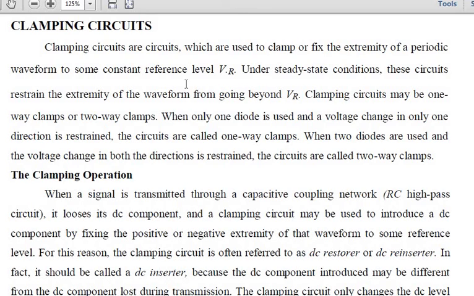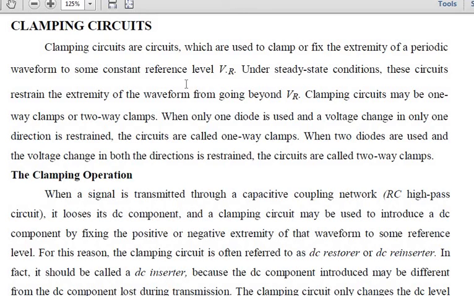So voltage or current limiters, amplitude selectors, or slicers are all different names of a clipping circuit. I'll revise it once again. It is voltage limiter, or current limiter, or amplitude selector, or slicer. These are the different names of a clipping circuit. I hope you got a small idea of what a clipping circuit is. I'll be sharing the links of the previous classes along with today's class, so that you can go back and revise what we have discussed.